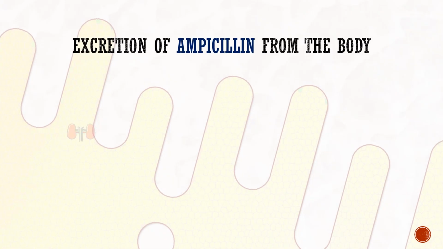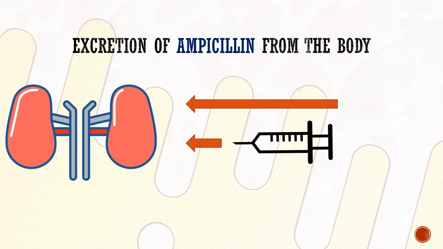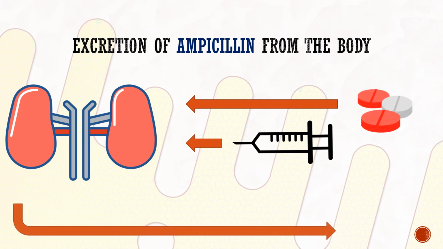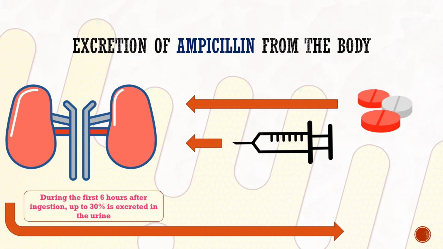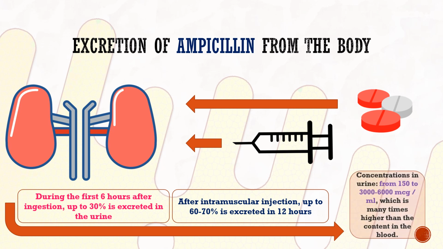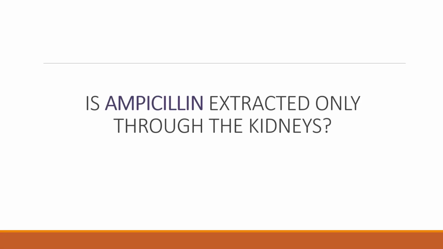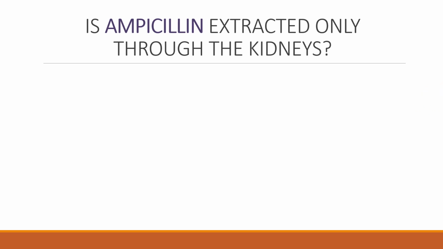Excretion of ampicillin from the body. Ampicillin is excreted from the body mainly by the kidneys. For the first 6 hours after ingestion, up to 30% is excreted in the urine, and after intramuscular administration, up to 60-70% is excreted in 12 hours. Concentration in urine is very high, from 150 to 3,000-6,000 micrograms per milliliter, which is many times higher than the content in the blood.